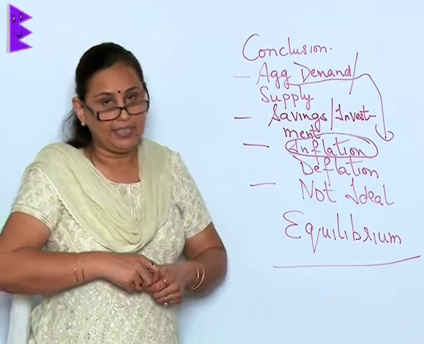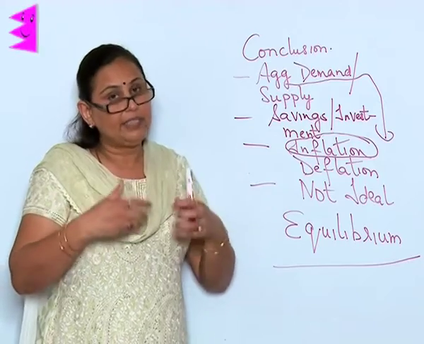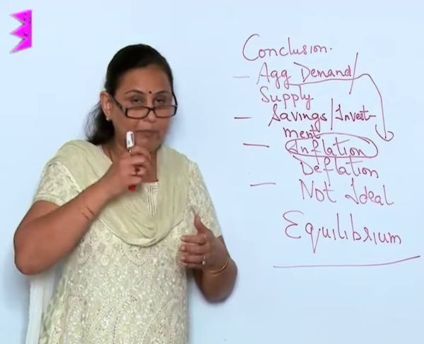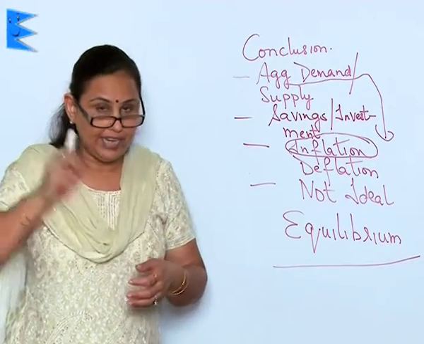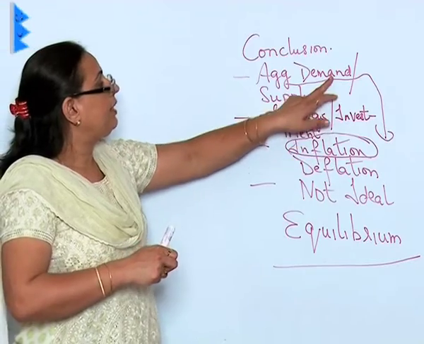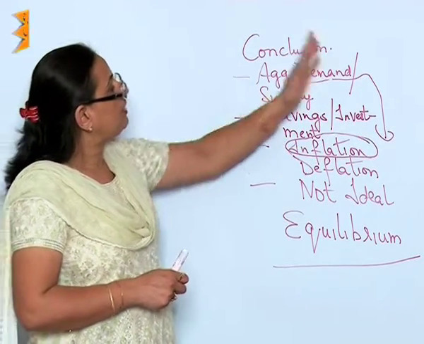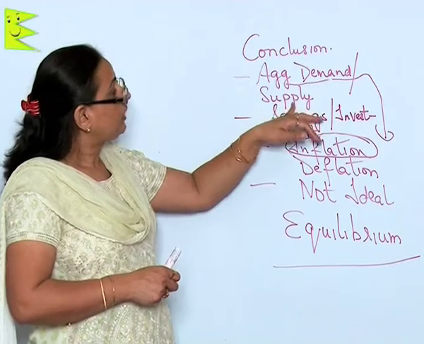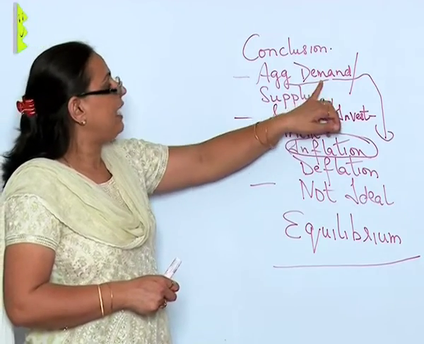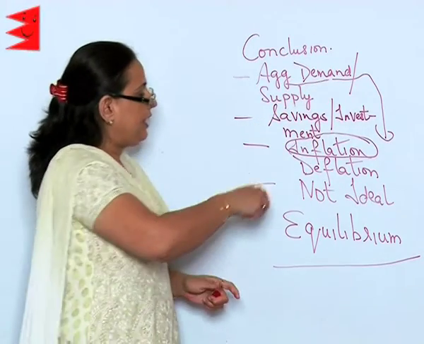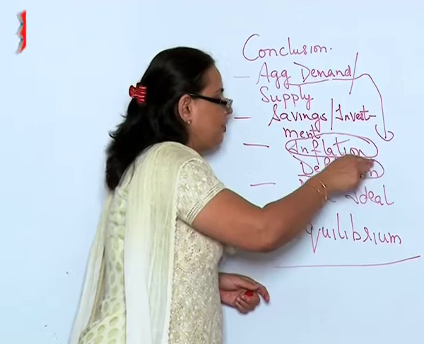What we say in general man's terms is that the prices of all commodities tend to increase when the demand increases and the supply is less. If it happens vice versa, if the supply increases and the demand is less, it will lead to deflation.